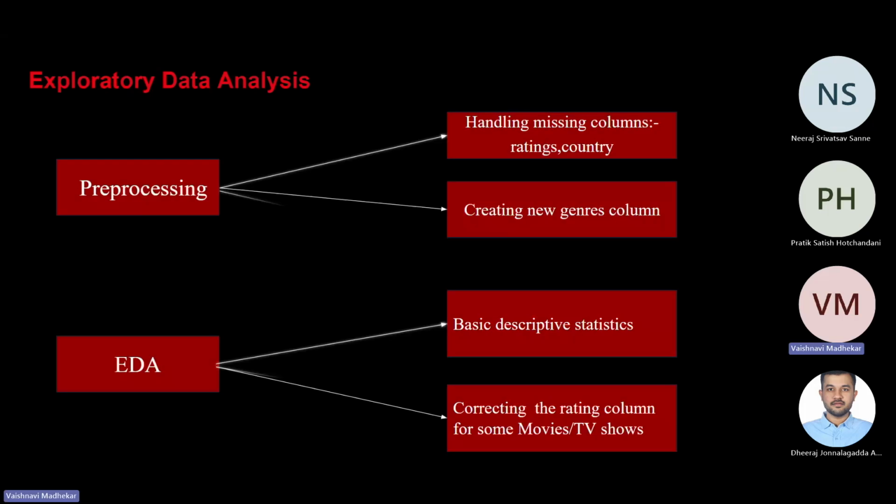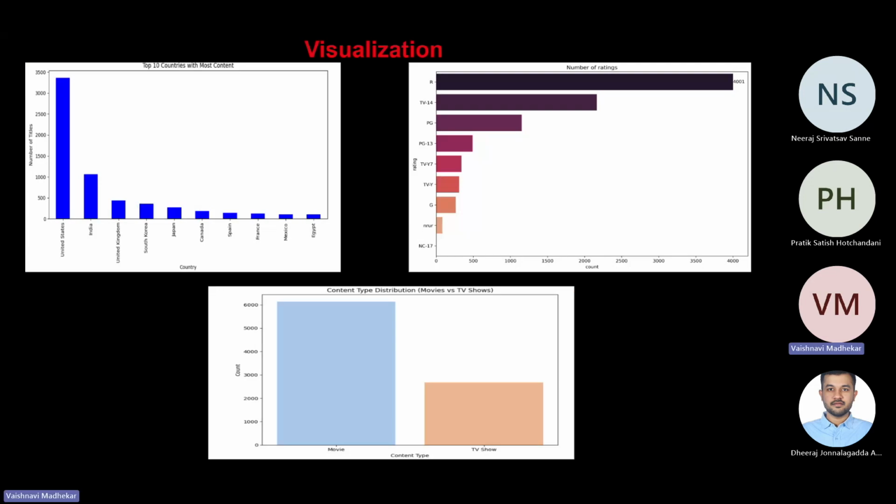Next, we move on to visualizations. The visualizations on this slide provide insights into the content distribution on the platform. The first chart highlights the top 10 countries contributing the most content, with the United States leading significantly. The second plot shows the distribution of the content ratings, with R and TV-14 being the most common. The third graph reveals that movies dominate the platform compared to TV shows, showcasing a strong preference for cinematic content.